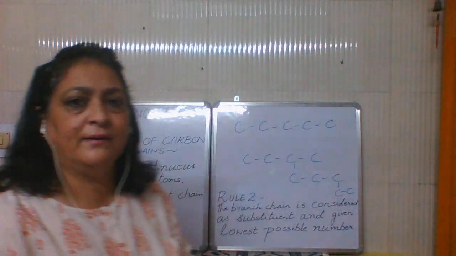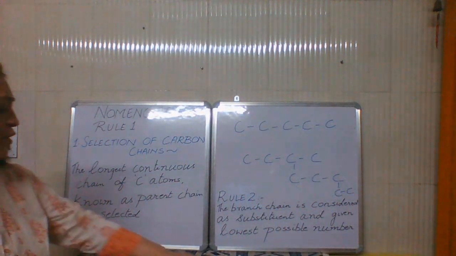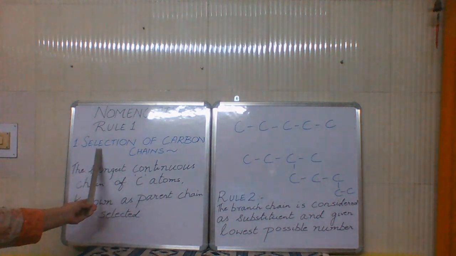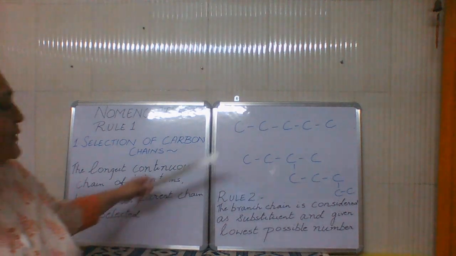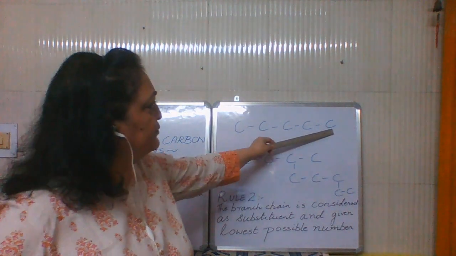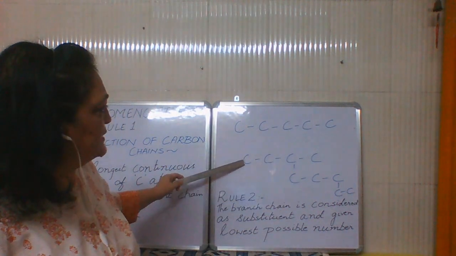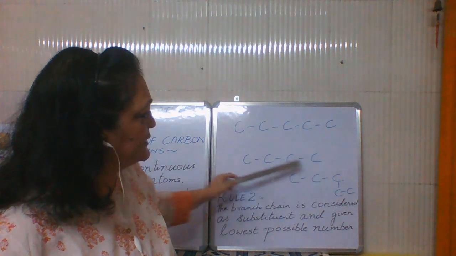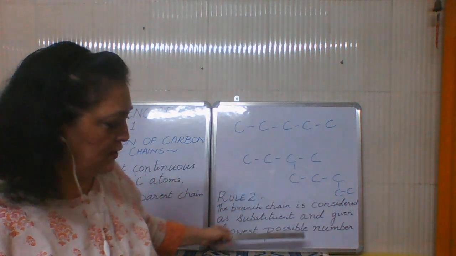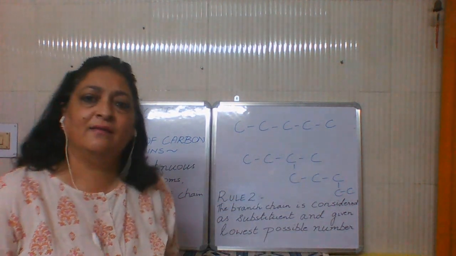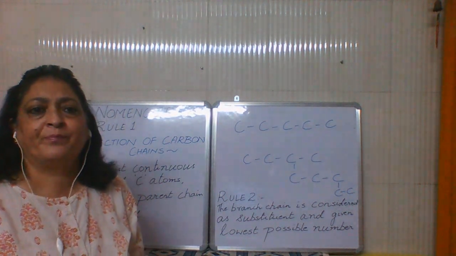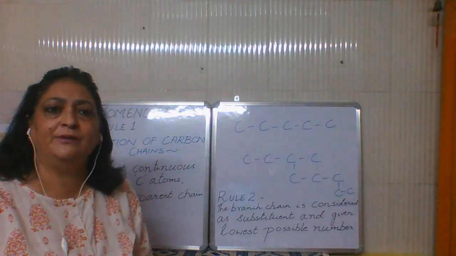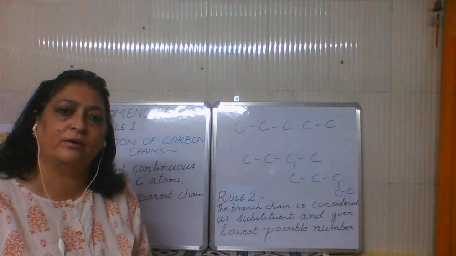So rule number 1 is that first of all, we have to do selection of the carbon chain. It means you can see this is one chain of carbon. This is a compound and we can see a chain of carbons. So the first thing when we see an organic compound and its structural formula, we have to select the longest chain.